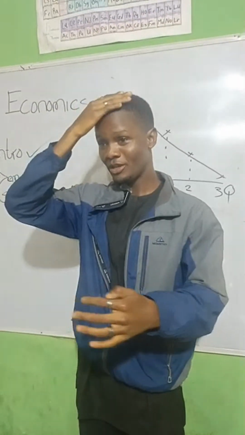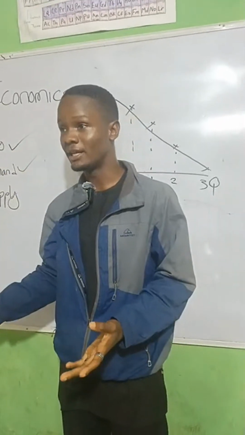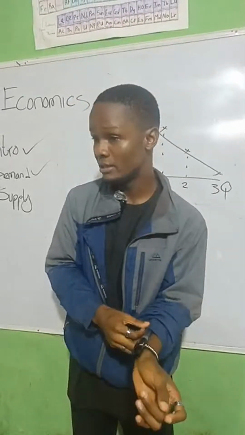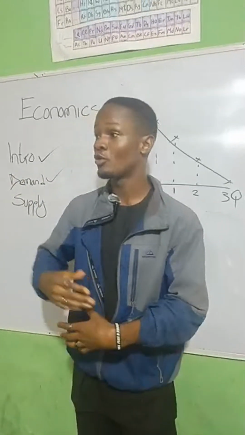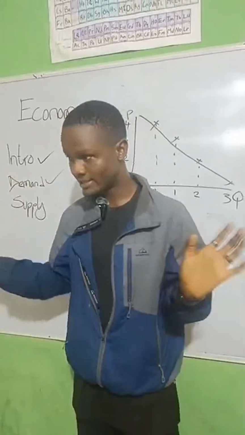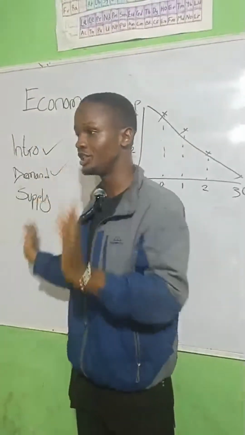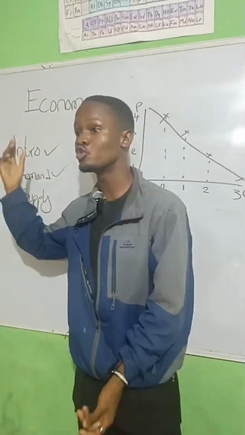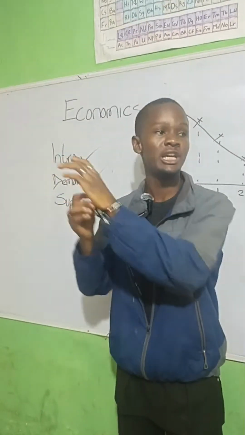If you remember, I am trying to explain the difference between change in demand and change in quantity demanded. As I said, change in quantity demanded is as a result of what? Price. Change in demand is as a result of other factors except price. Do you understand what I'm trying to say? So in this instance, the price didn't change. The only thing that changed was Mr. A's income, and that was why he started consuming more units of pure water. So that change is referred to as change in demand.